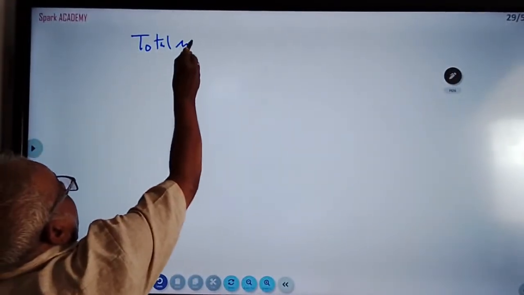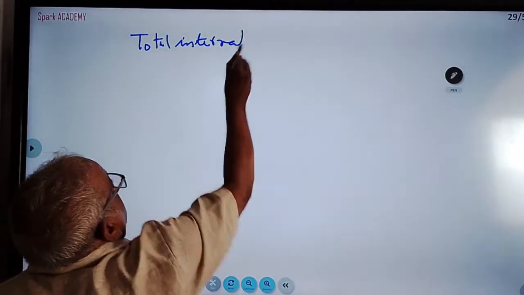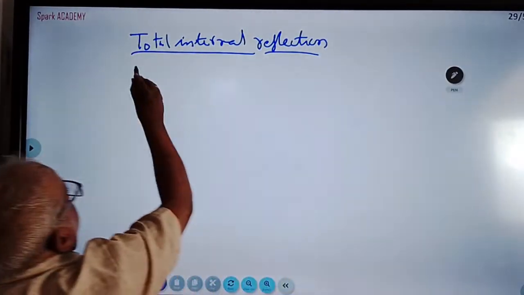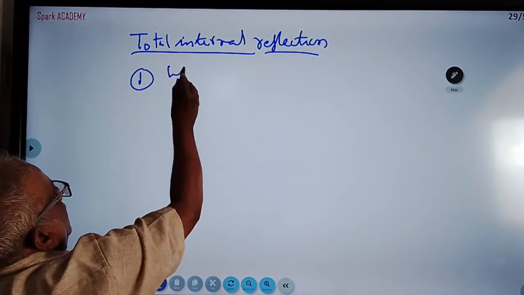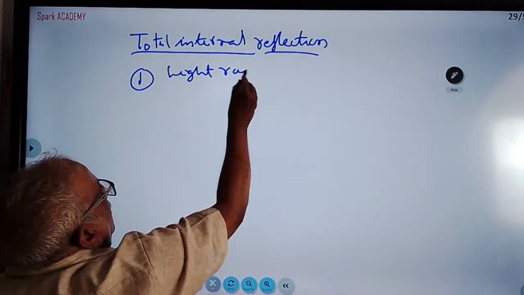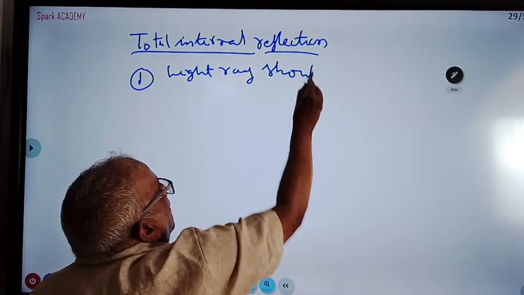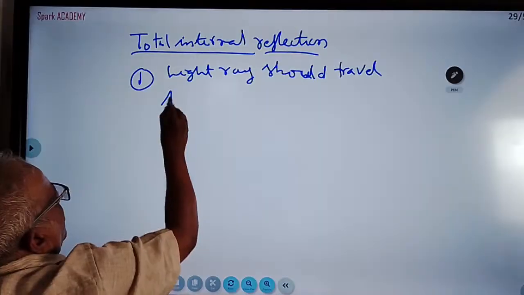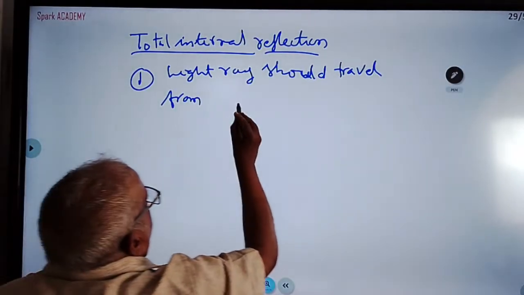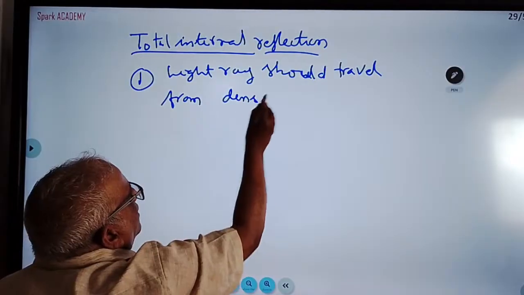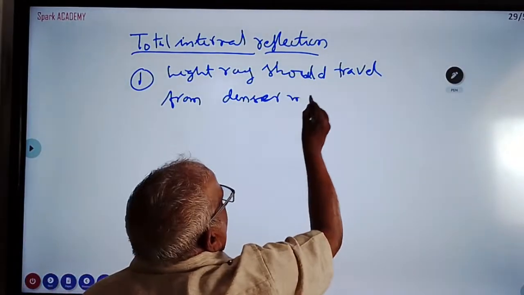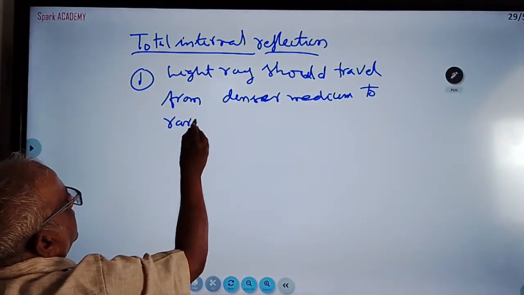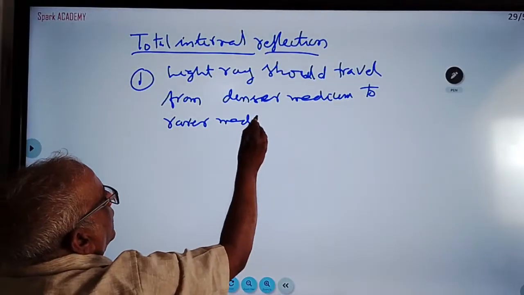Total internal reflection. So what are the conditions for this? Conditions I am writing. The light ray should travel from optically denser medium to rarer medium. This is compulsory.